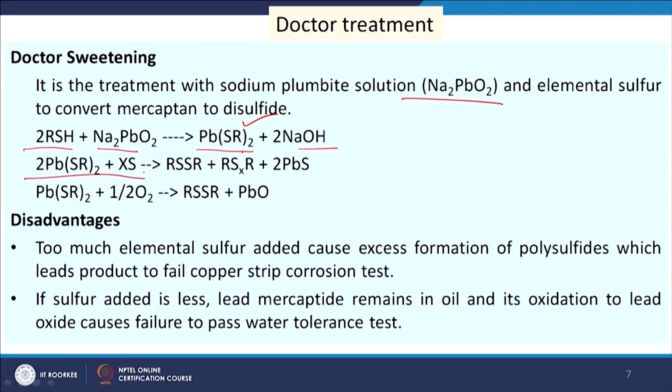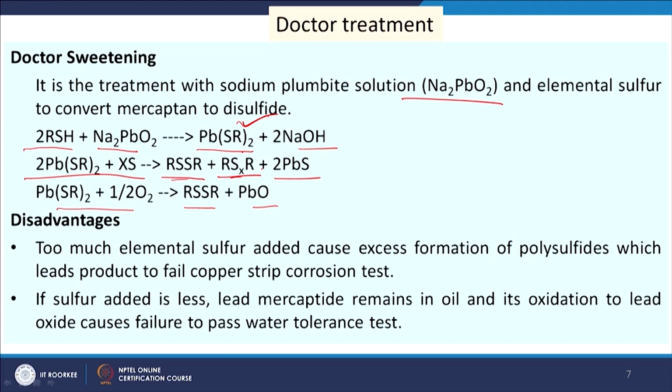So, it reacts with sulfur and then it will give us RSSR plus PbSx, where x is any number, say 2, 3, 4, 5 like this, plus 2 PbS. And then Pb(SR)2 also can be oxidized to some extent to produce RSSR plus PbO. So, these are the chemical reactions which take place for the conversion of mercaptan to these products.